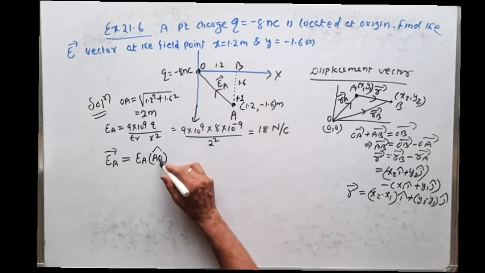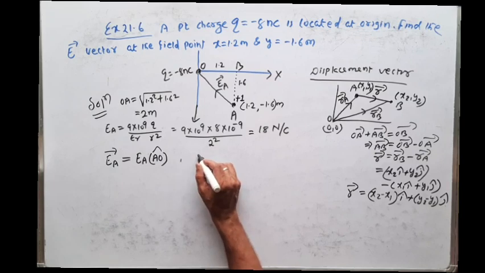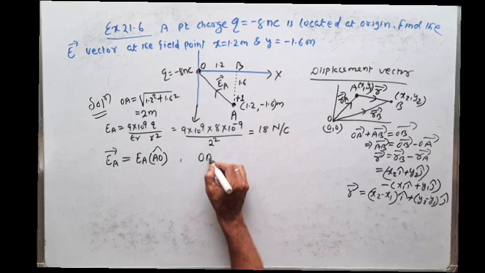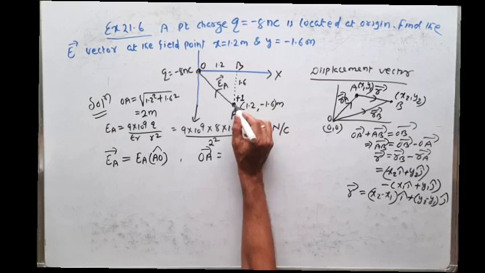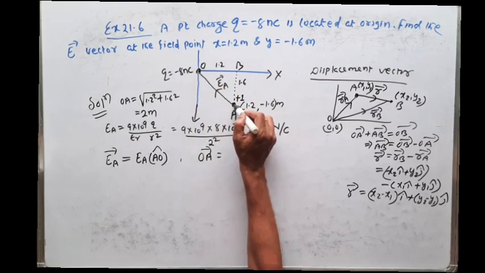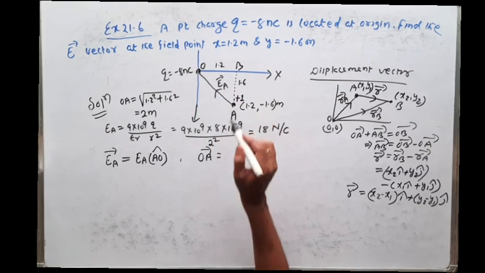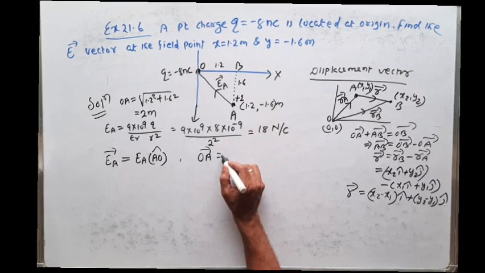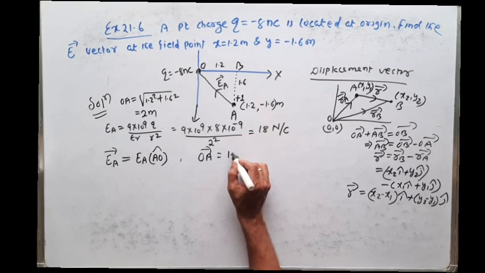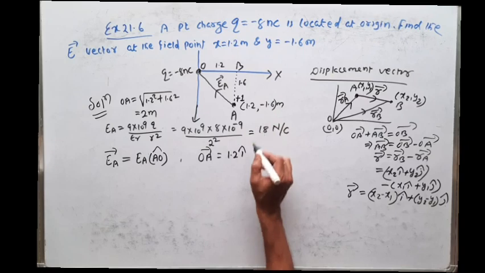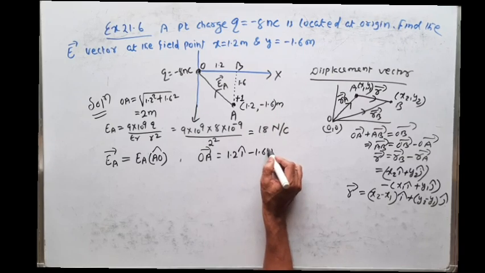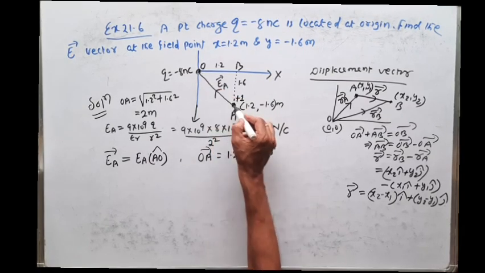So to find the unit vector of AO vector, first I have to find what is OA vector. OA vector is nothing but the position vector of A. Any position vector can be written as its x coordinate I cap, its y coordinate j cap. So this is your OA vector.